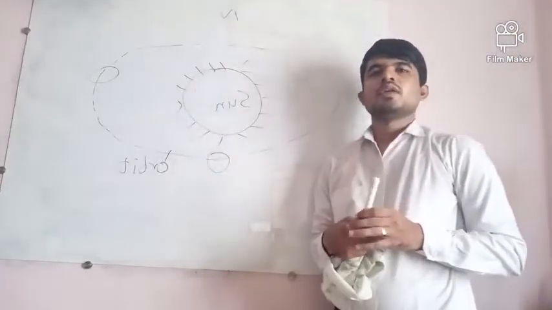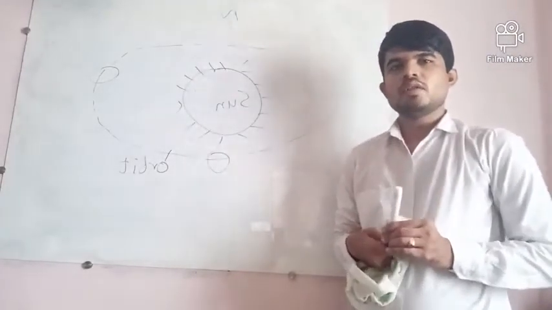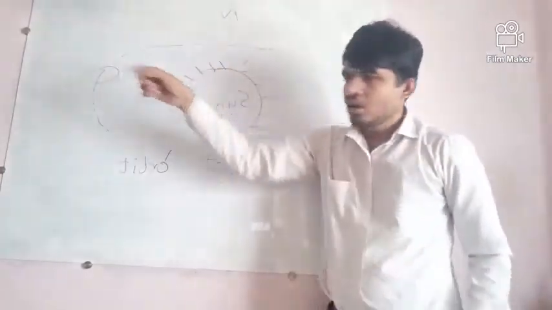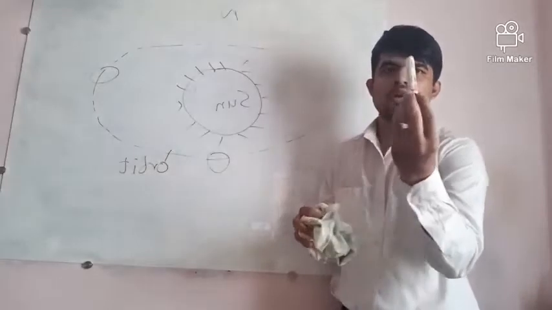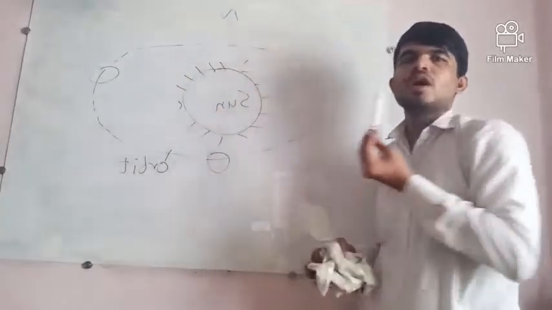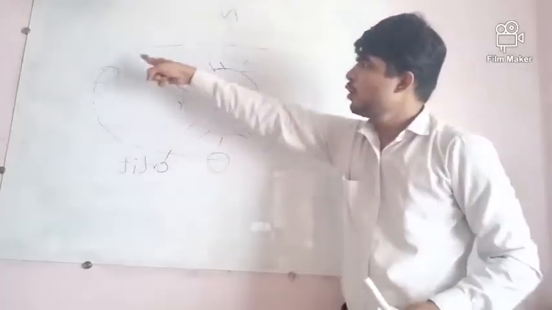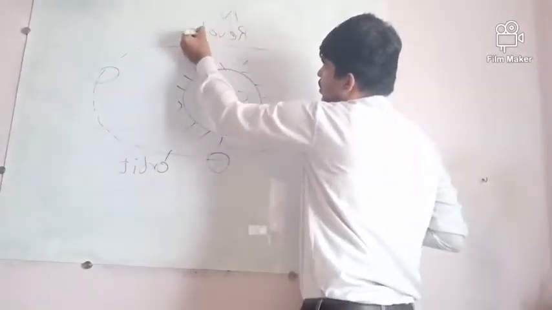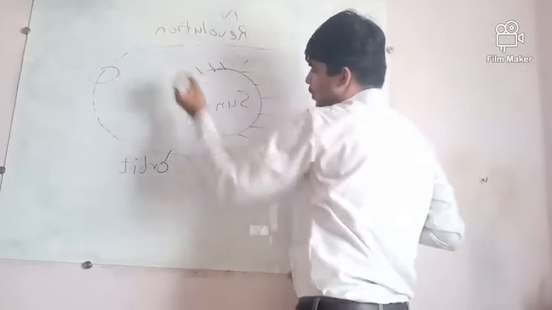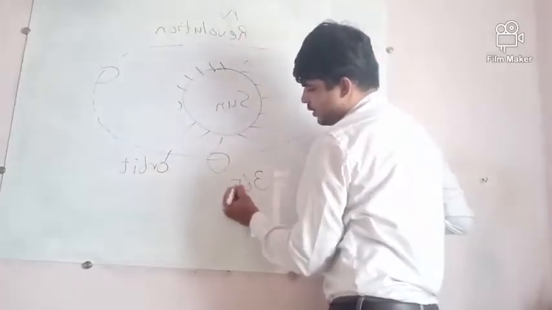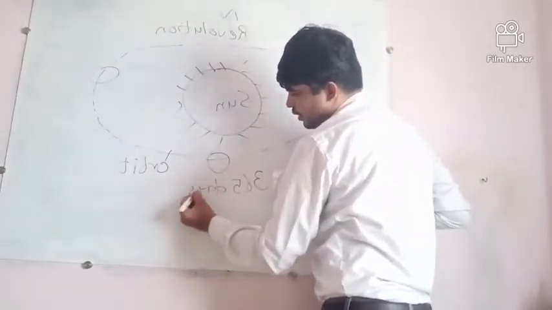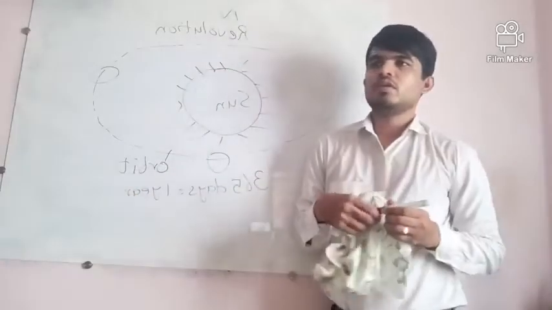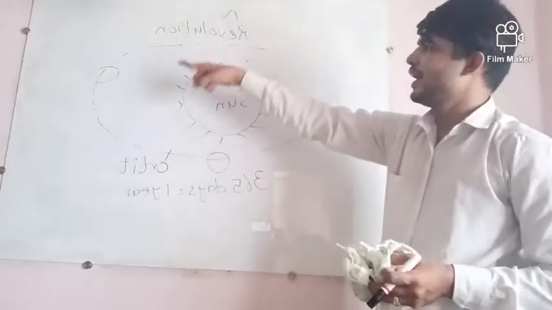Okay, since the formation of universe, earth is moving like this around the sun. Along with moving on its own axis, Earth also revolves around the Sun. This is called revolution. And to complete one revolution, it takes 365 days. That is equal to 1 year. Now, as you can see, it moves like this.